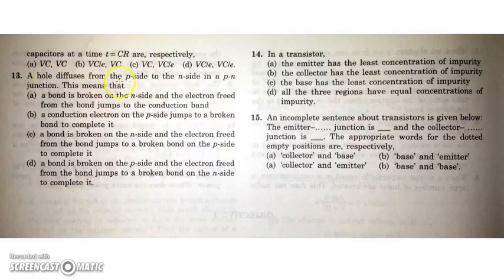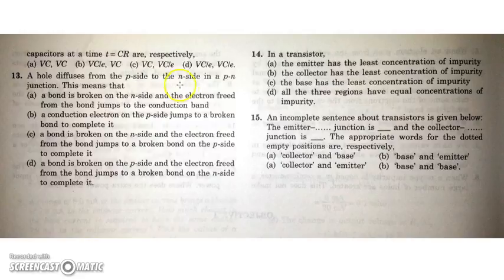A hole diffuses from p side to n side in a PN junction. This means actually a hole is nothing but a vacancy created by an electron when it broke its bond. When a hole diffuses from p side to n side, there must be a bond which is broken in n side. Because of that, a free electron and a hole are created. And that electron from n side must have jumped to p side and formed the bond.